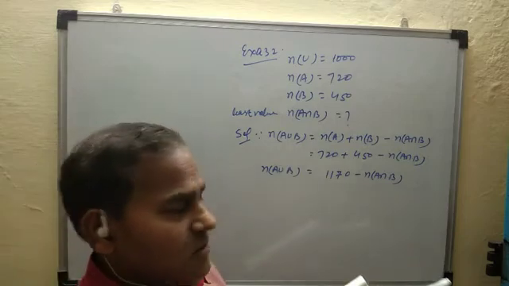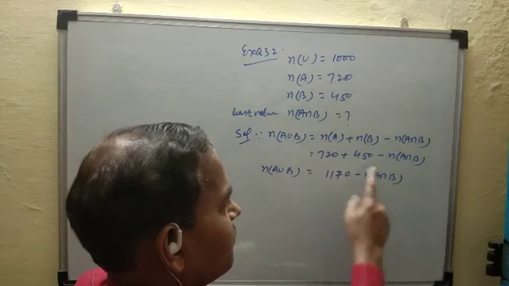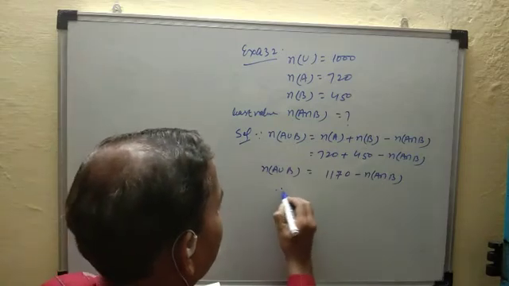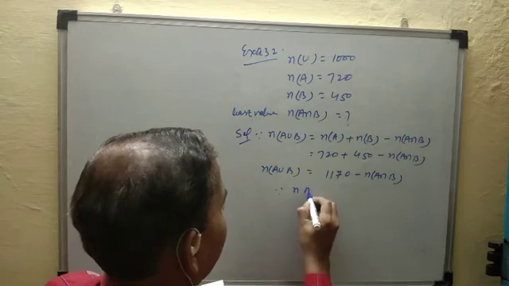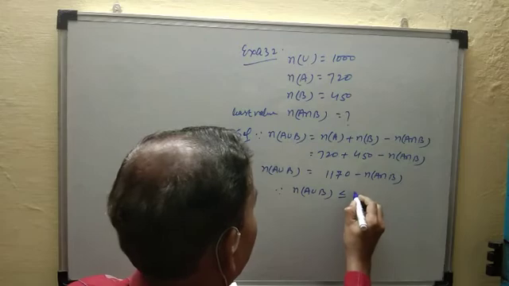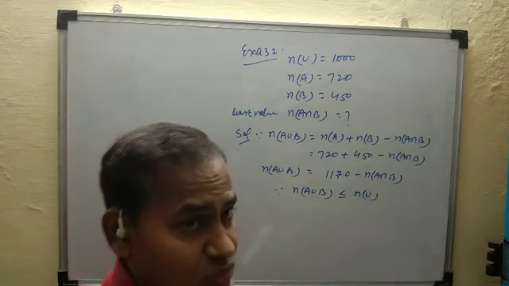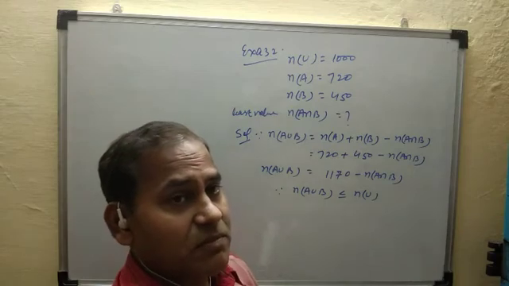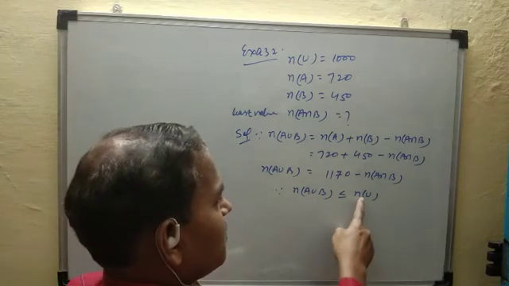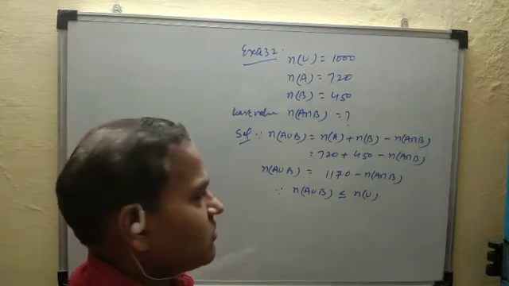And since here A union B not given and find number of A intersection B, since number of A union B is always less or equal to number of U, universal set is the biggest set. तो यूनियन का जो वैल्यू होगा नंबर ऑफ यू से क्या होगा, लेस और इक्वल टू.